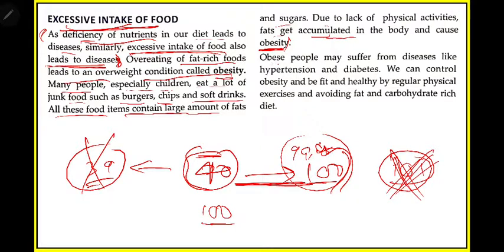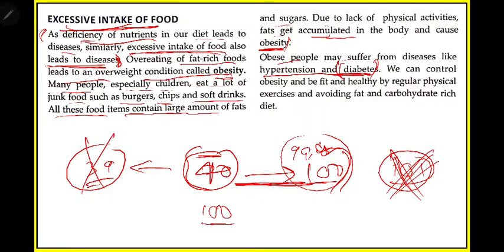Okay, obese people may suffer from diseases like, so what will happen if your body becomes too big, and if you suffer from obesity? There are some diseases like hypertension and diabetes. So you all know that most fat people have diabetes.